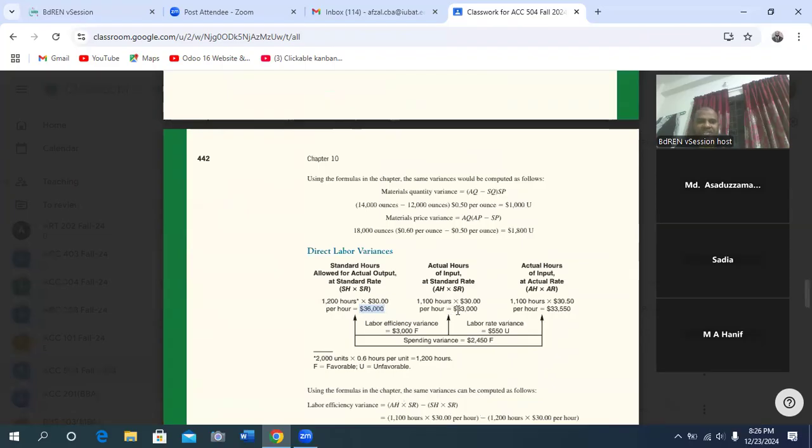So this 1,100 hours at the standard rate of 30 is 33,000. Here you measure the hour, because in order to determine the direct labor efficiency variance, you have to compare the actual hour and the standard hour. The standard hour was 1,200 to produce 2,000 units, but actually it requires 1,100 hours.